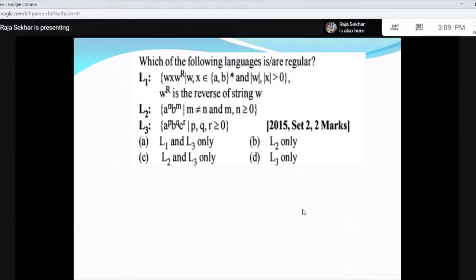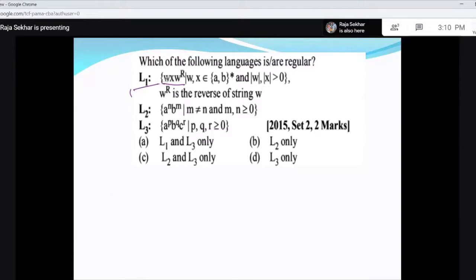The first language L1 is W X W power R, where W power R is the reverse of the string W. So strings of A's and B's separated by a single symbol X, which can be A or B, and then W power R. If this has to be regular, you first have to remember this W, and there is no limit on the length of W, or no pattern.